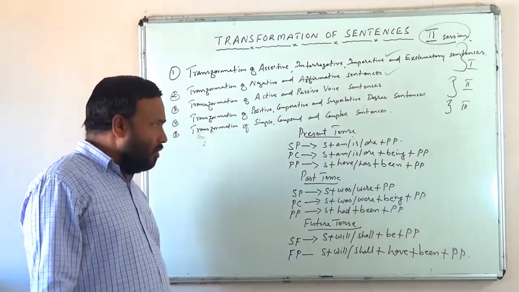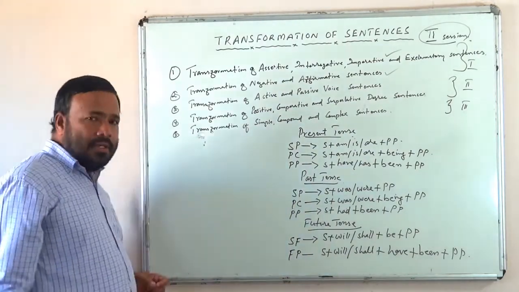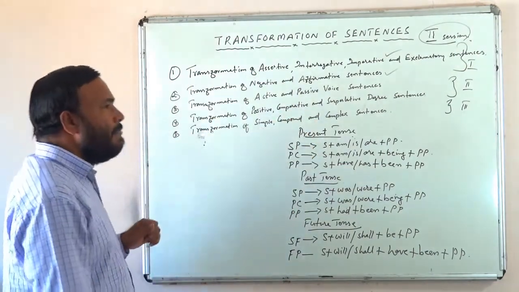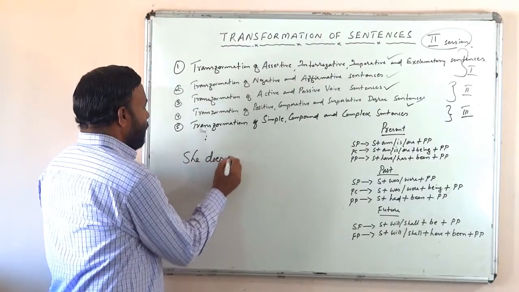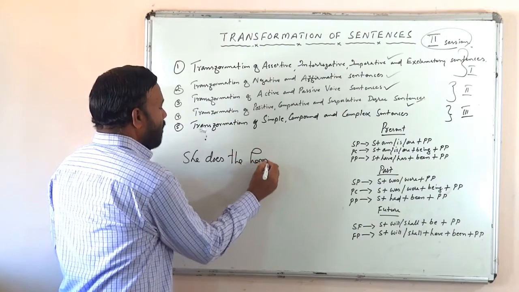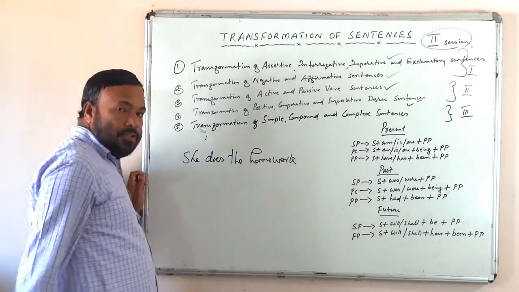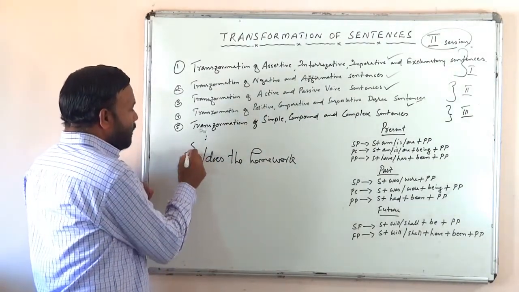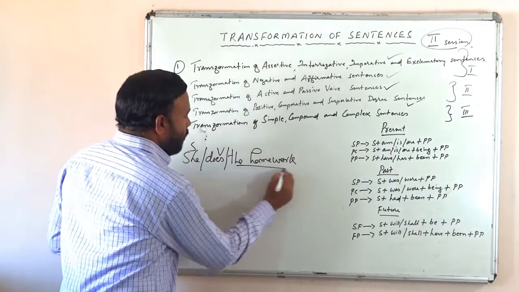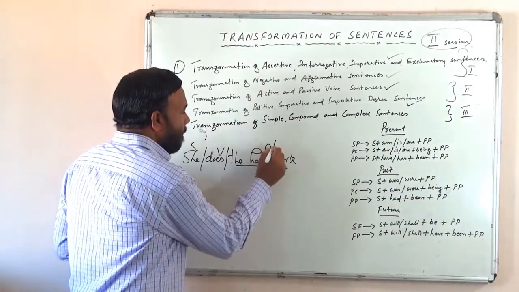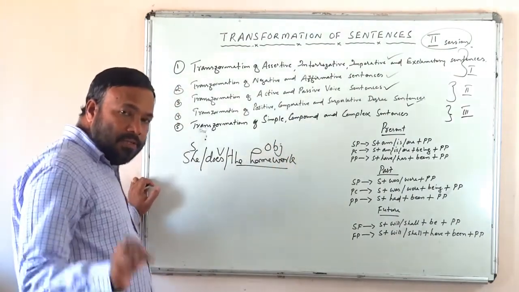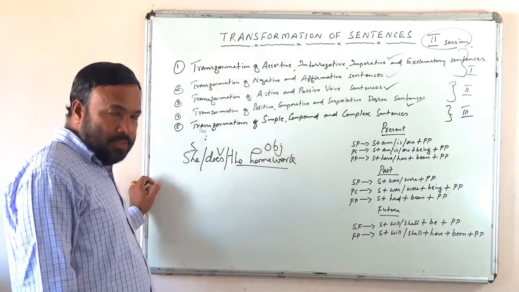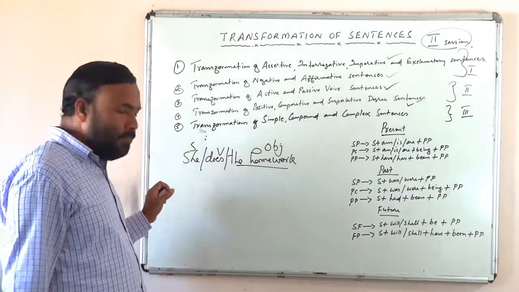Very simple, this you know. Let us make a fast run. Let us take an example and let us apply the same example for all these tenses. She does the homework. See this sentence. Very simple sentence. What is subject? She. What is verb? Does. What is the homework? Obviously it is object. What is object? Object is something or someone which undergoes the effect or the impact of the action denoted by the verb, isn't it? That we discussed in our active and passive voice class.